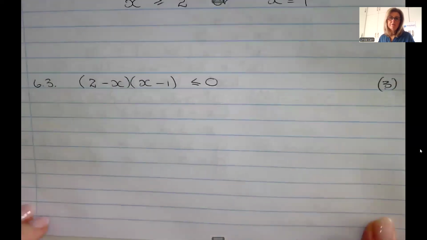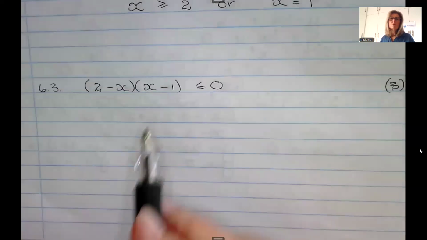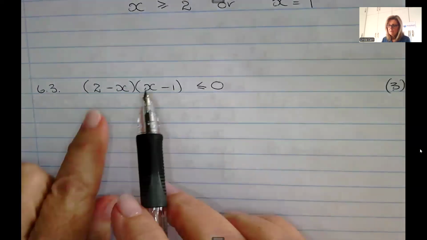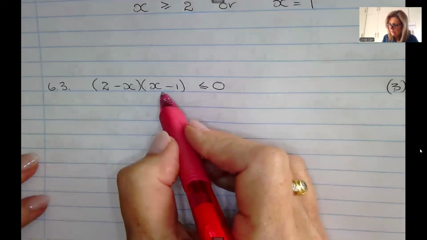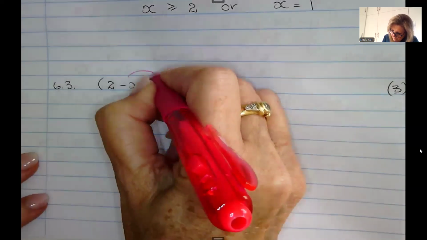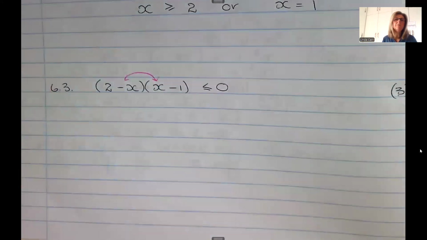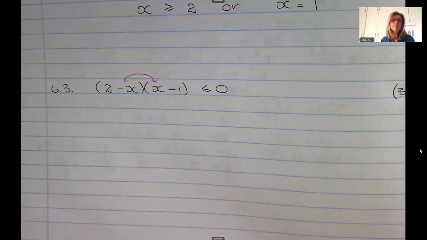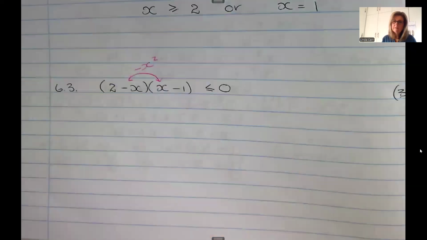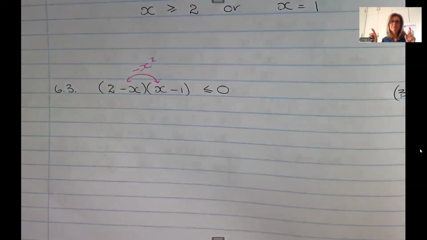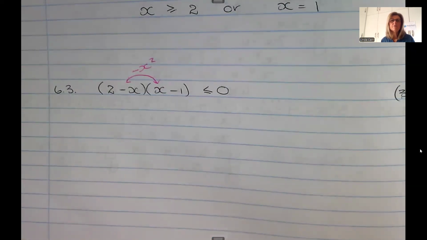Right, the last one that I've chosen to put in is a more traditional one, but it's already been factorized. So I've deliberately not given the normal factorize solve inequality. The thing to watch out for with this one is if you multiply out, which we're not going to do, but if you were to multiply out, this would be a negative x squared. And if it's a negative x squared, then we know we're dealing with a negative parabola.